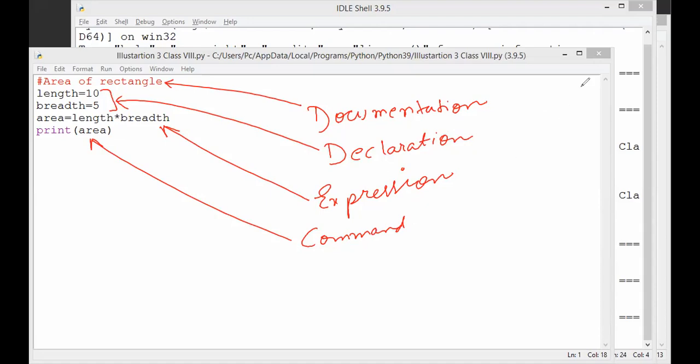Yes, Shivam. Sir, in length and breadth, which sign will we give in between? Shivam, what is the formula for the area of a rectangle? Sir, length into breadth. So you can observe here that the star sign in a computer is meant for multiplication, and in the operator part also we have discussed this.